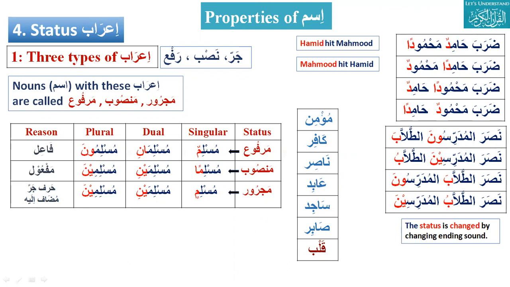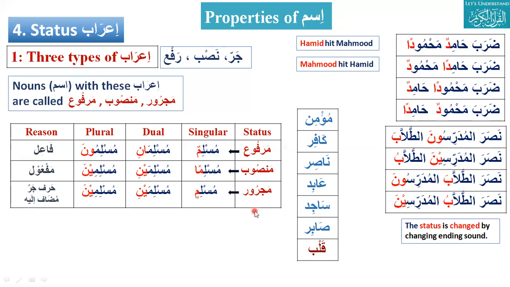So I would go to Tanjeen. Assalamu alaikum. Wa alaikum assalam wa rahmatullah. Sajid, singular. When you put the dhamma, it will be Sajidun.